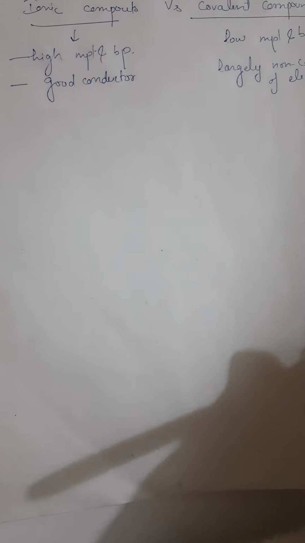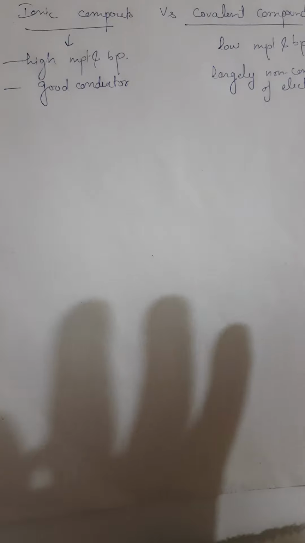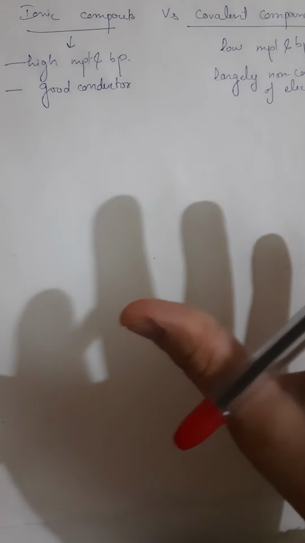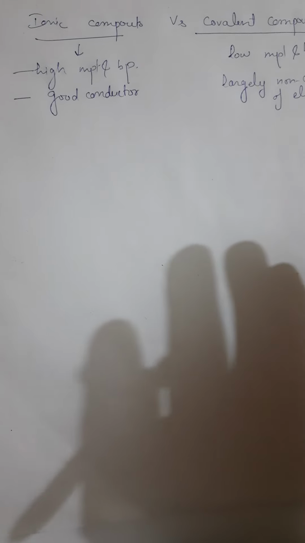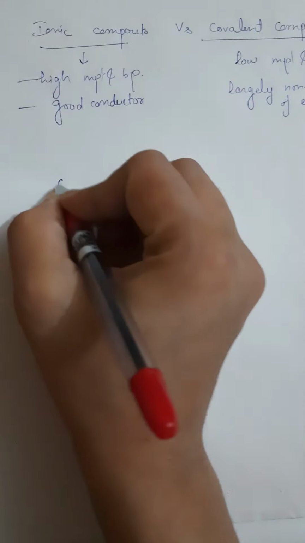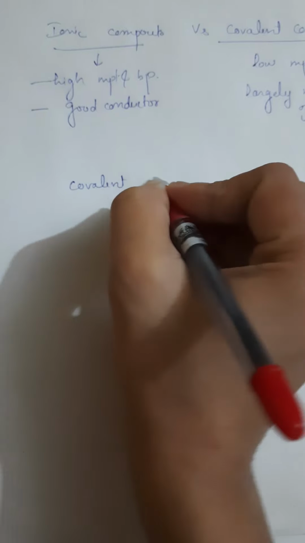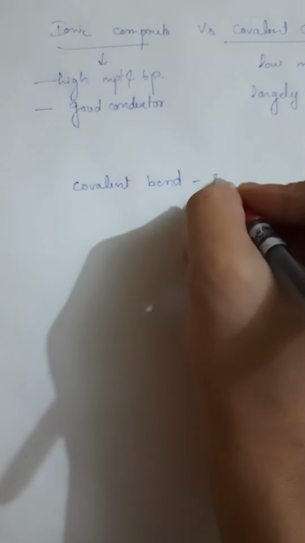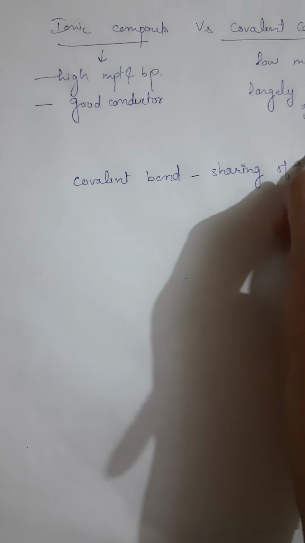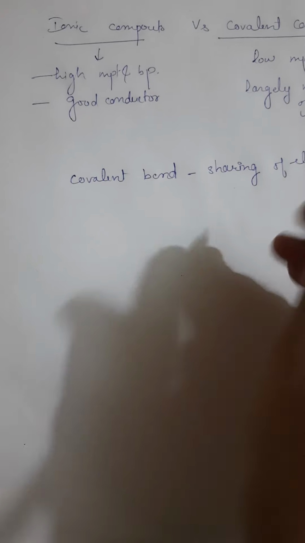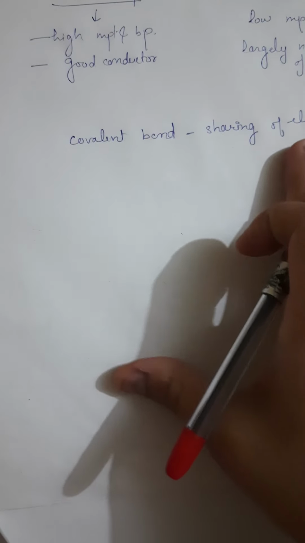Now, we are saying that carbon forms covalent compounds. It means there is sharing of electrons. Covalent compounds means there is presence of a covalent bond, and a covalent bond means sharing of electrons. Now, why does carbon form bonds by sharing its valence electrons?